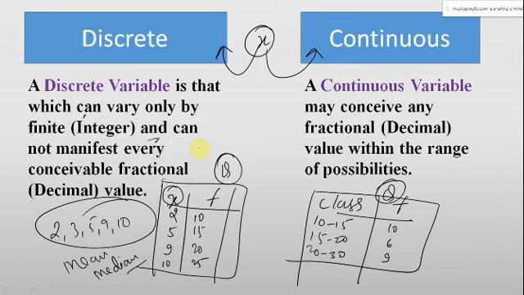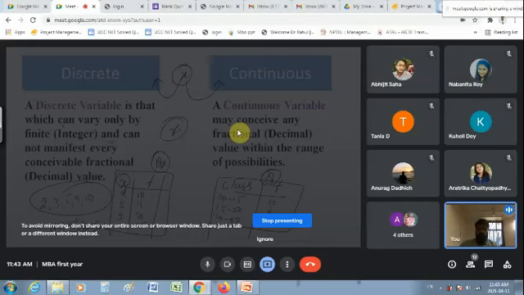If this x cannot take any fractional value, then it is called the discrete variable.